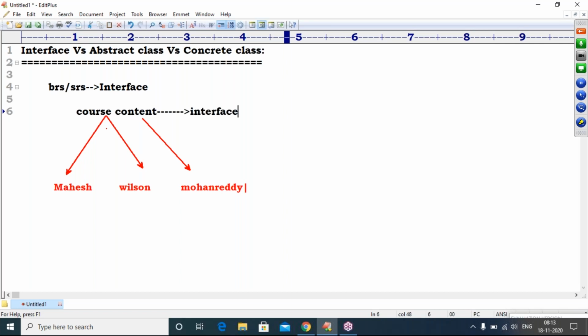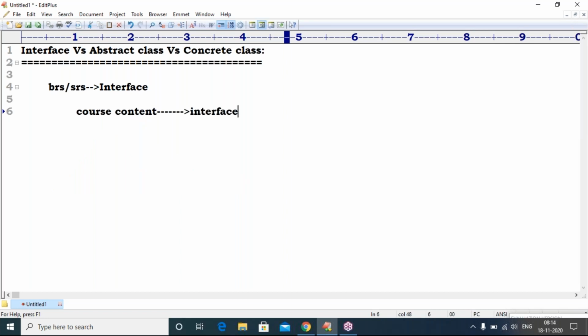My teaching style, my way, and everything will be different. Wilson's teaching style and presentation will be different. Mohan Reddy's teaching style is different. Some faculties simply play pre-recorded videos; their style is a different style. So in the same way, course content is one content, that is an interface. Interface does not contain any implementation. Only declaration is available there. Who implements it? Faculties implement that course content, different faculties. So simple thing, sir, an interface is nothing but only declaration. There is no implementation. That is called an interface.